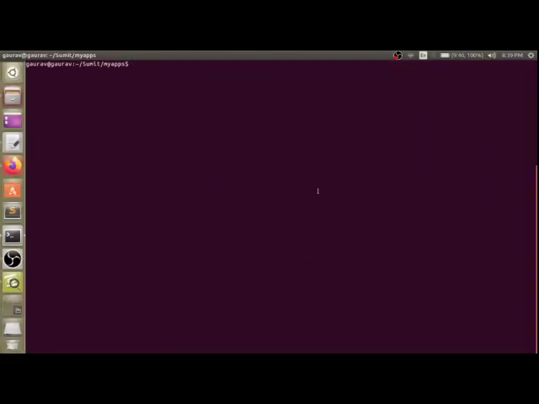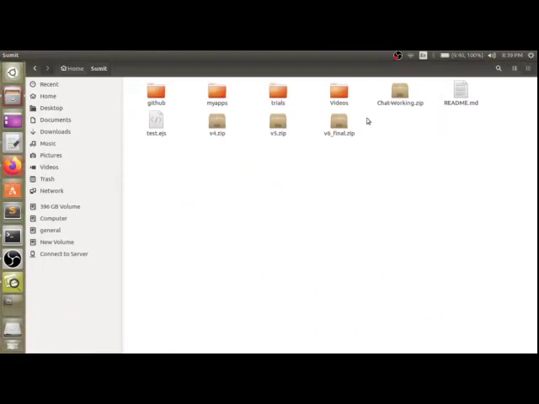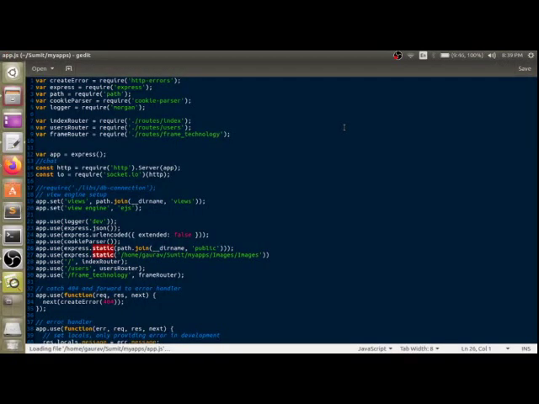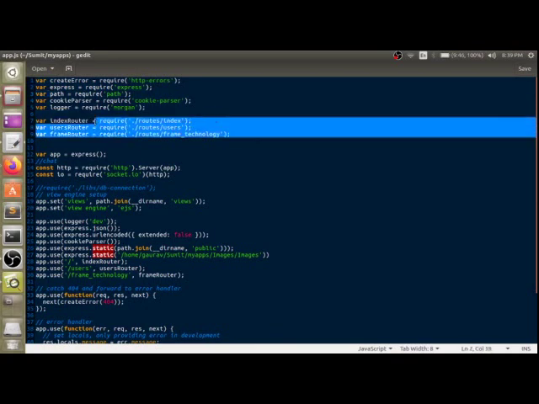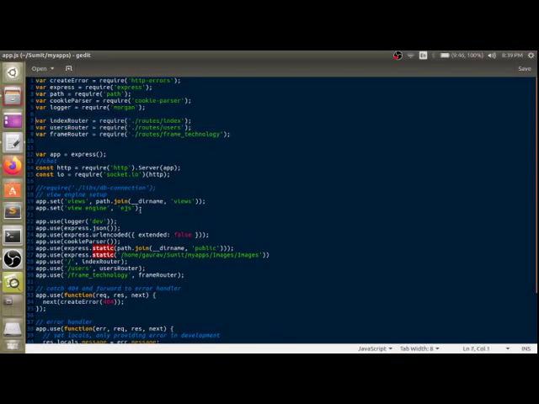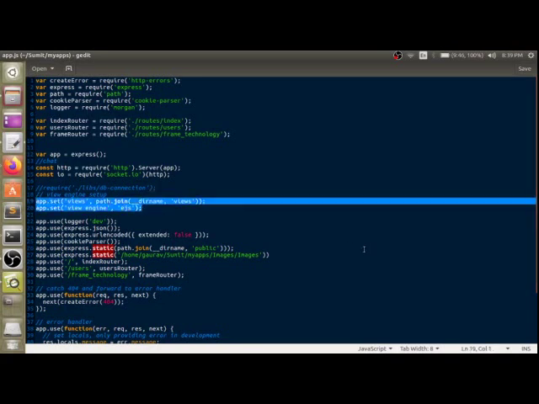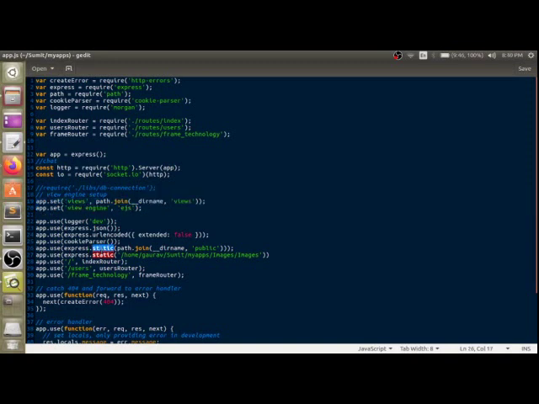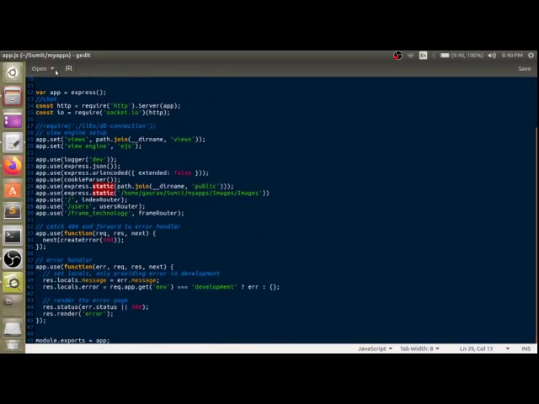Here I'll show you some files. This is my project, where I have stored everything. In this app.js file, this renders all the pages. HTTP errors are handled. Express.js is set up. Then all the frames are routed from this page. The view engine is EJS. EJS means embedded JavaScript, which is just a type of JavaScript to run HTML in its own format. I have declared some static paths from public. Then I have declared the frame technology as a router, users and index router, to get the data on the web page.